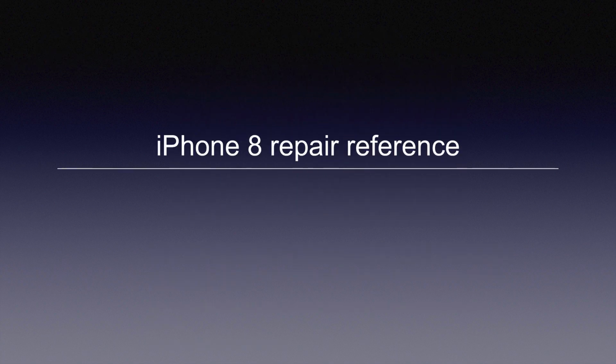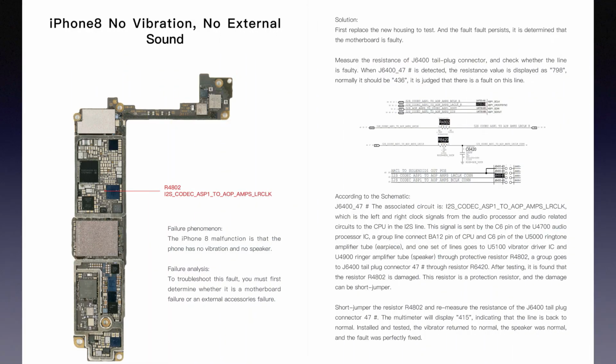Now, let's check the iPhone 8 repair reference. Case 1. iPhone 8 no vibration, no external sound. This case about the iPhone 8 malfunction is that the phone has no vibration and no speaker. The analysis is, to troubleshoot this fault, you must first determine whether it is a motherboard failure or an external accessory failure. Solution. First, replace with a new housing to test, and the fault persists. It is determined that the motherboard is faulty.